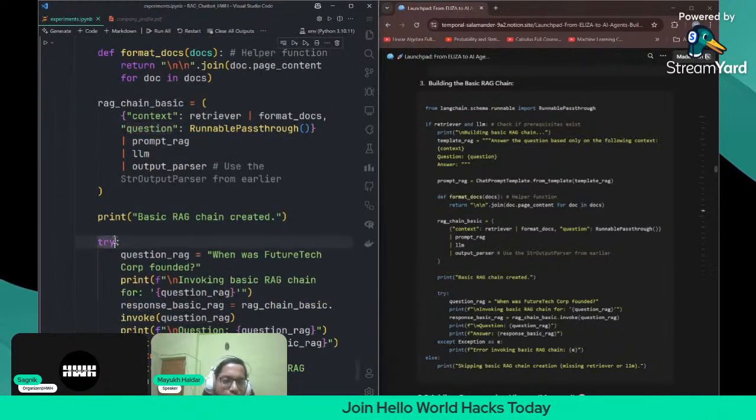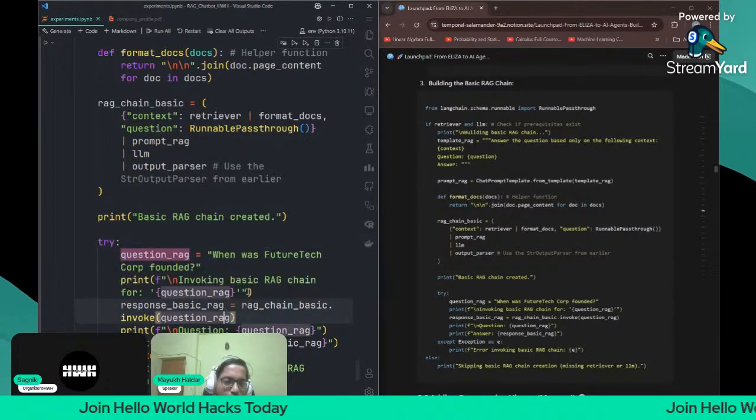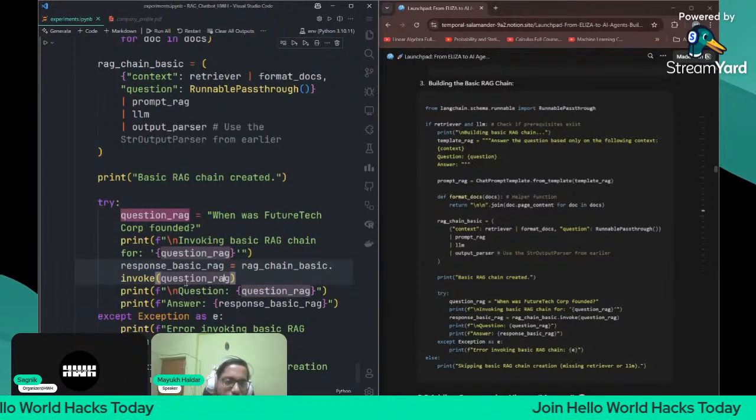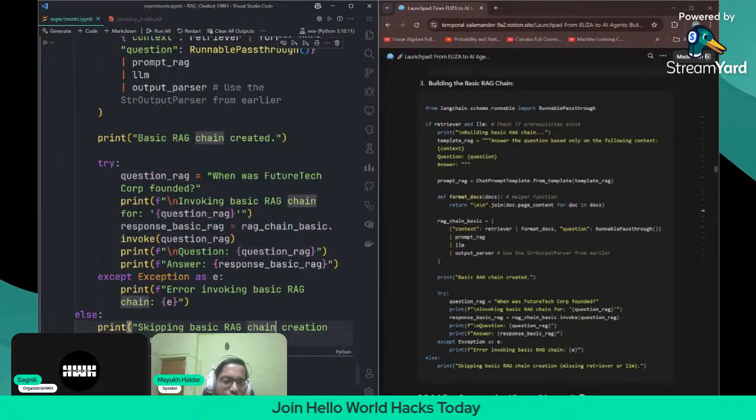Now we will try it in a try block. We will actually find out whether it works or not. So print invoking basic RAG, and then we'll invoke it, and then we will see the question and answer. Now let us test it once. Otherwise, we will not understand it very well. Let us test it.